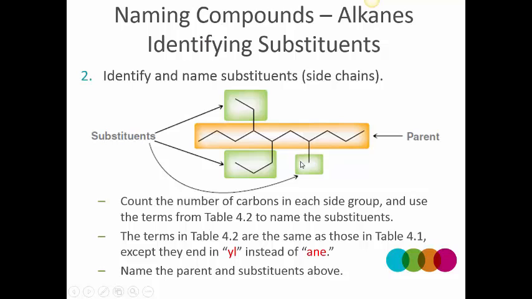So if there were separate alkanes, you would call them methane, ethane, and propane. However, since they're part of another molecule and you are looking at them as side chains, you replace the last 3 letters, ANE, with YL to designate that they are actually hanging off of a branch, or off of a trunk of a tree. So methane becomes methyl, ethane becomes ethyl, and propane becomes propyl.